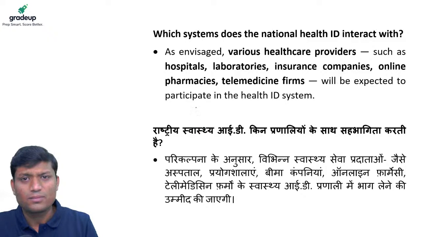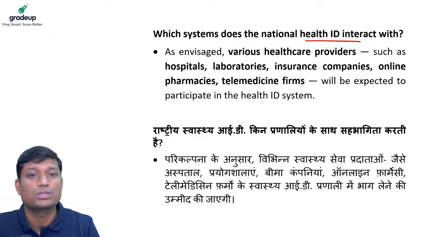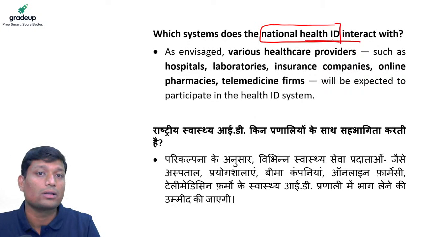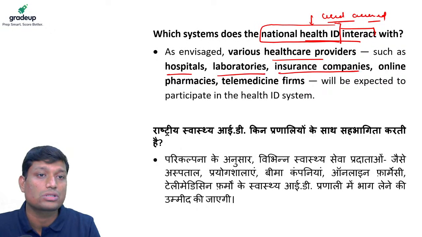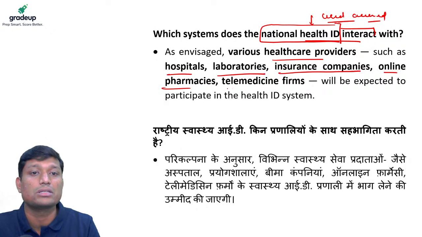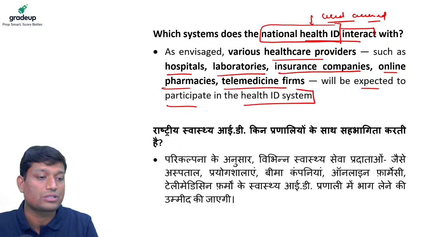Now, which systems does the national health ID interact with? We have to see, once you get this national health ID, where all it can be used, accessed and interacted with. As envisaged, various healthcare providers such as hospitals, laboratories, insurance companies, online pharmacies and telemedicine firms are expected to participate in this health ID system.